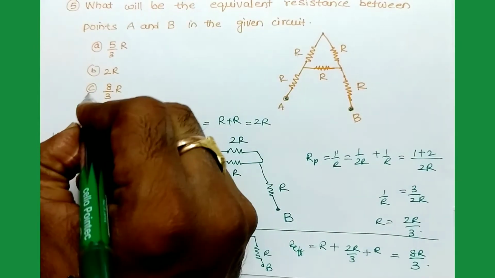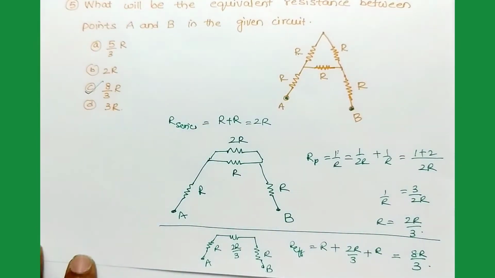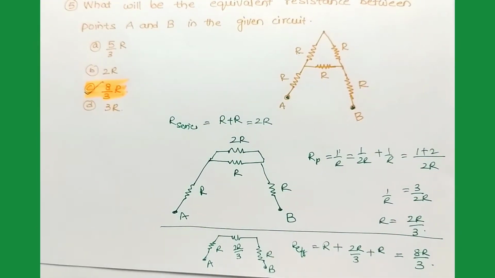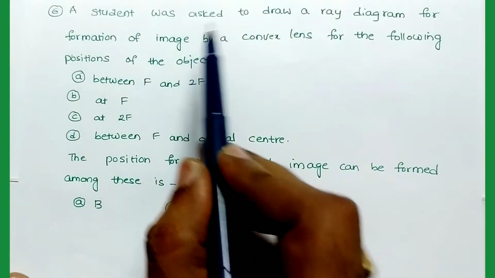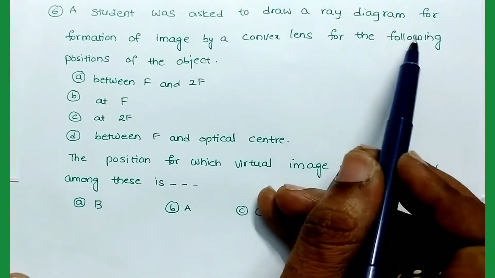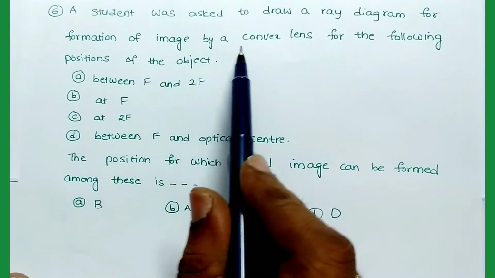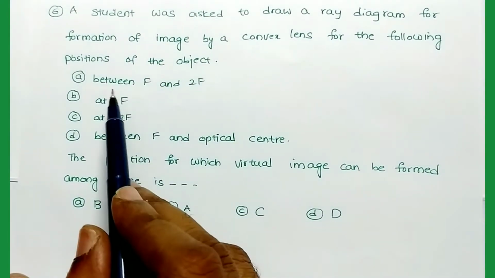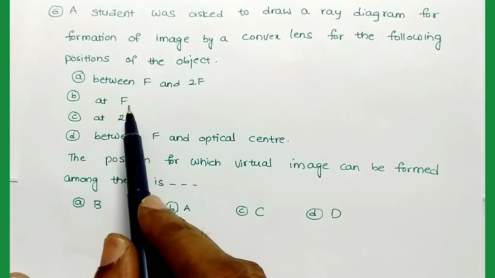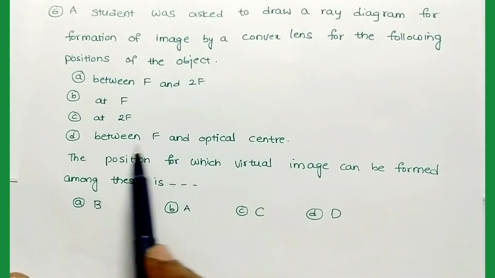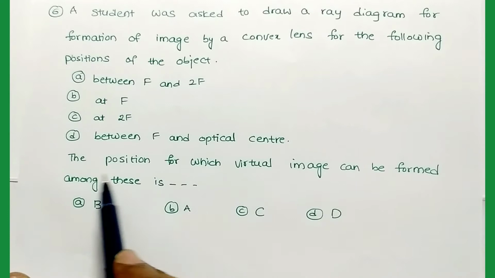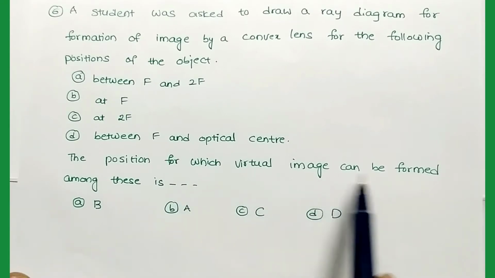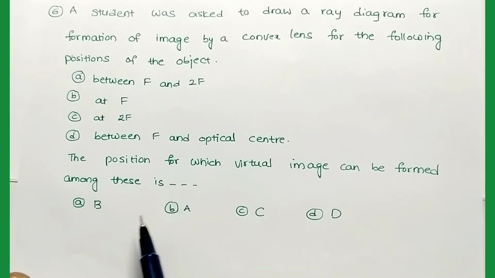That means 8 by 3, or C is the answer. A student was asked to draw a ray diagram for formation of image by a convex lens for the following positions of the object: between F and 2F, at F, at 2F, between F and optic center. The position for which virtual image can be formed among these is.